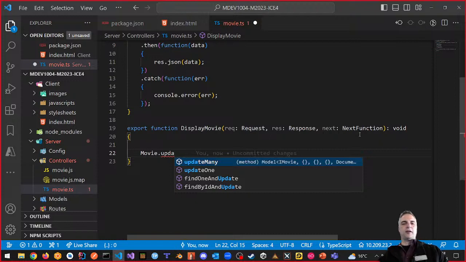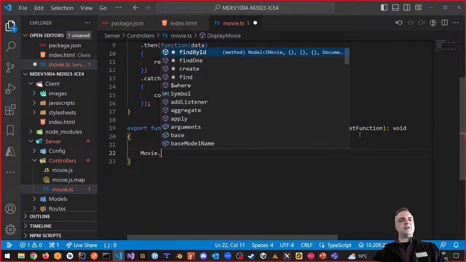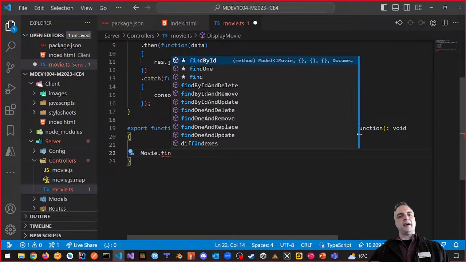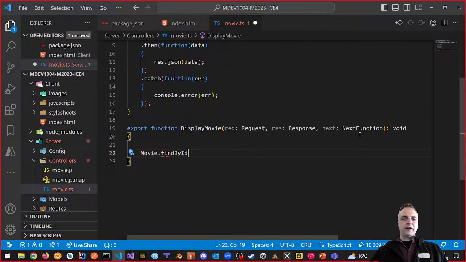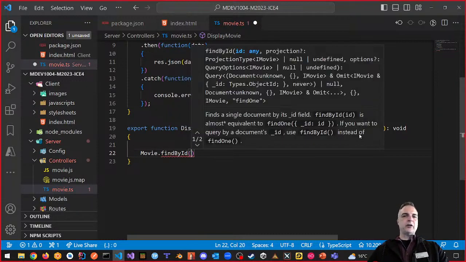We're going to talk about this. Could you not just use insert many, but just insert many just one? Could. It's weird, and insert many doesn't seem to be the thing we want to do, right? Because, like I said, something's not right. So let's go back to just find, and we'll do find by ID, which is what we want to do. So if I did find by ID, then first of all, the first part is the ID that we want to find, right? And then the projection is what they're talking about here.